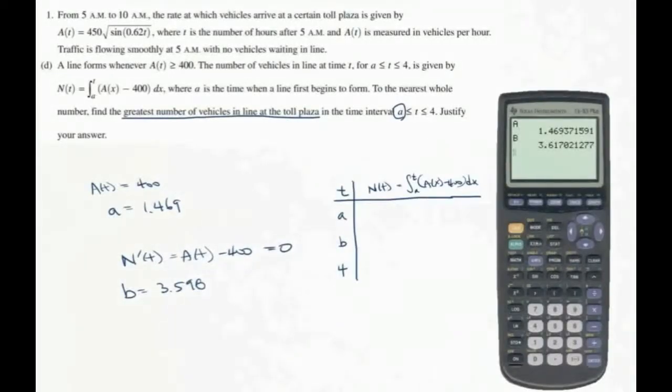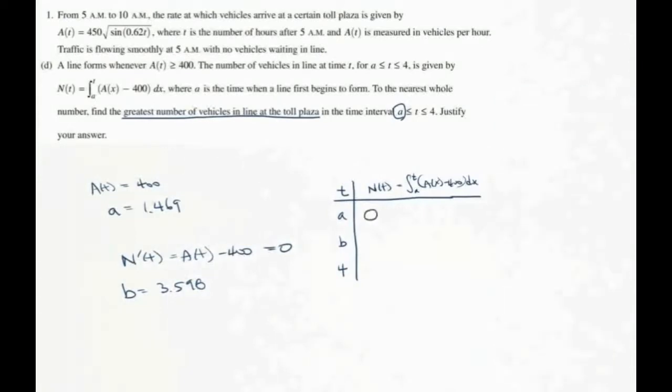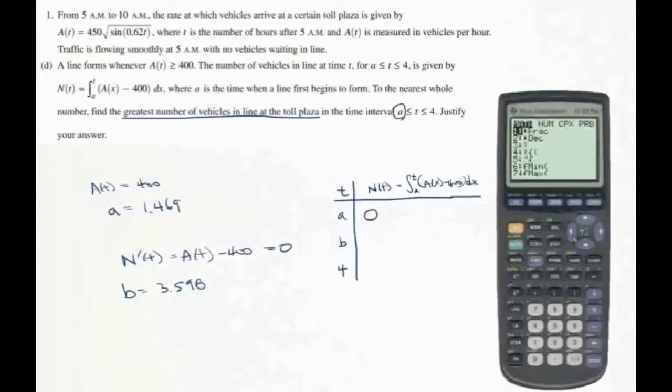I've previously stored the values of a and b in my calculator as shown. Now, when t is equal to a, we know that N will be equal to 0 because we're integrating from a to a. Now, when t is equal to b, you take the integral of y1 minus 400, define your variable, from a to b, and get 71.236.